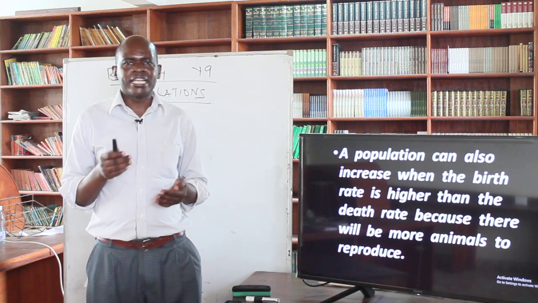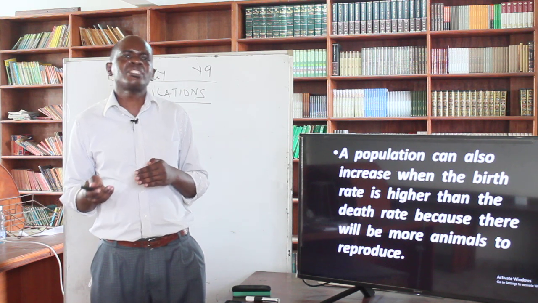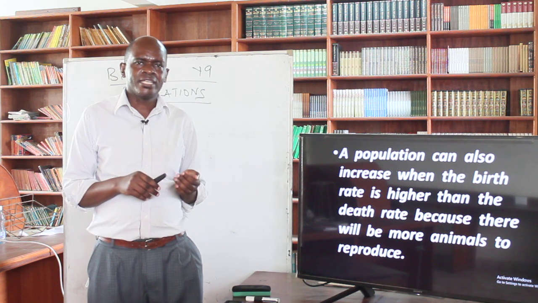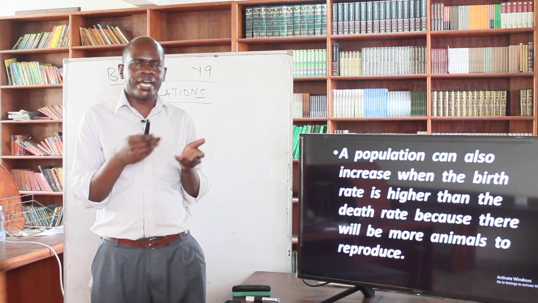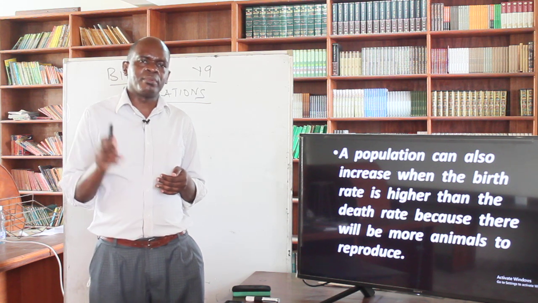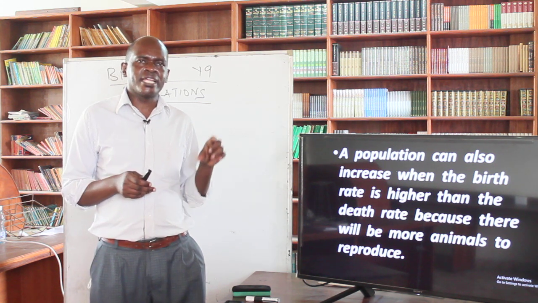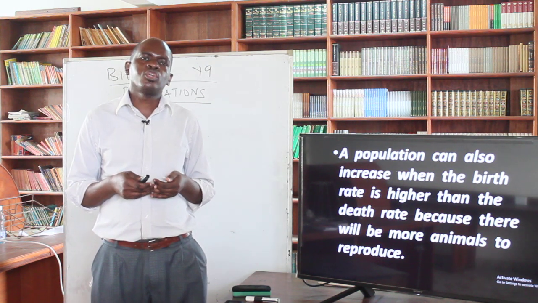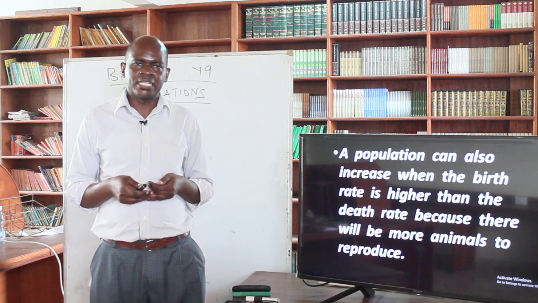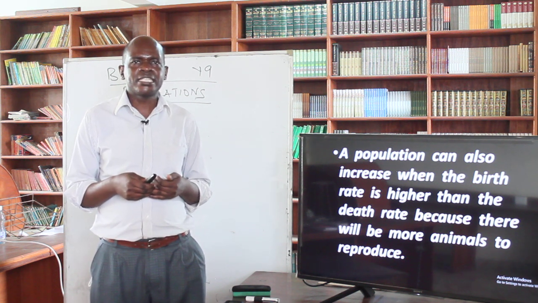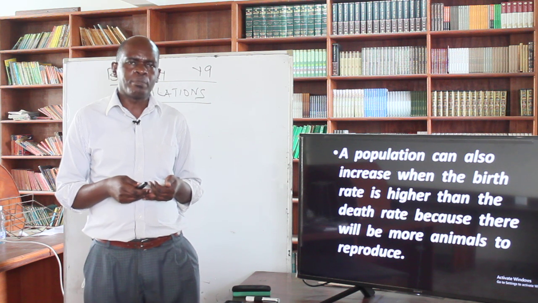So there will be that aspect of what we call mortality rate. The birth rate being much higher than the death rate will increase the population. But if the mortality rate, that's the death rate, is much higher than the birth rate, then the population will drop drastically. So those are the factors which affect the growth of a given population.